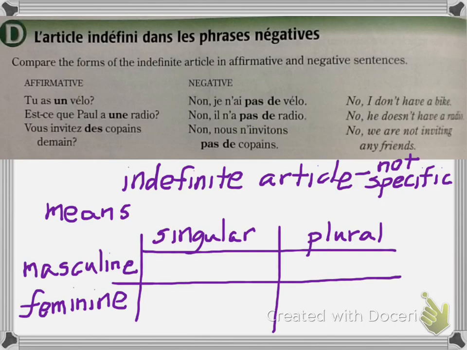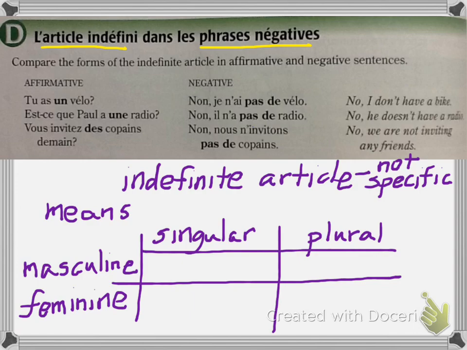Part D deals with l'article indéfini dans les phrases négatives. So we're dealing with the indefinite article in negative statements or sentences. So it says, compare the forms of the indefinite article in affirmative and negative sentences.